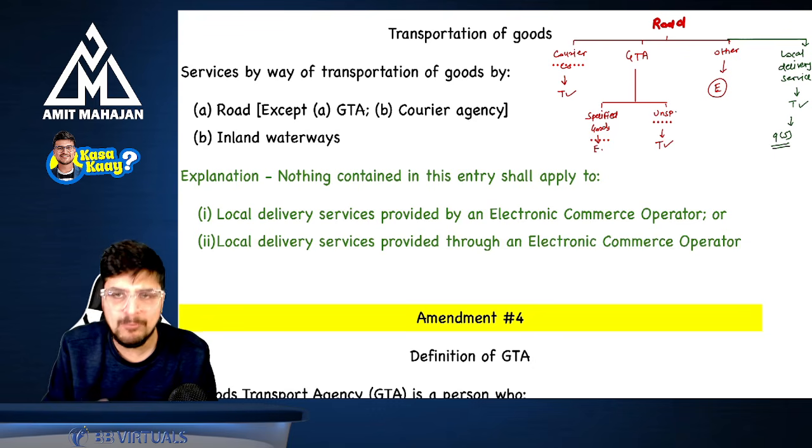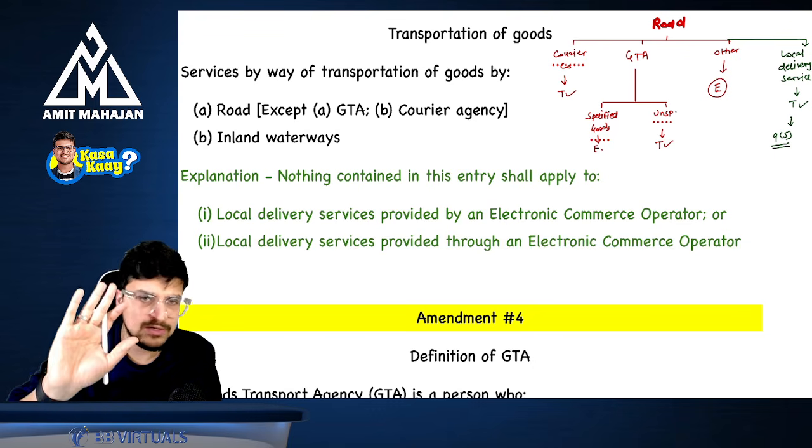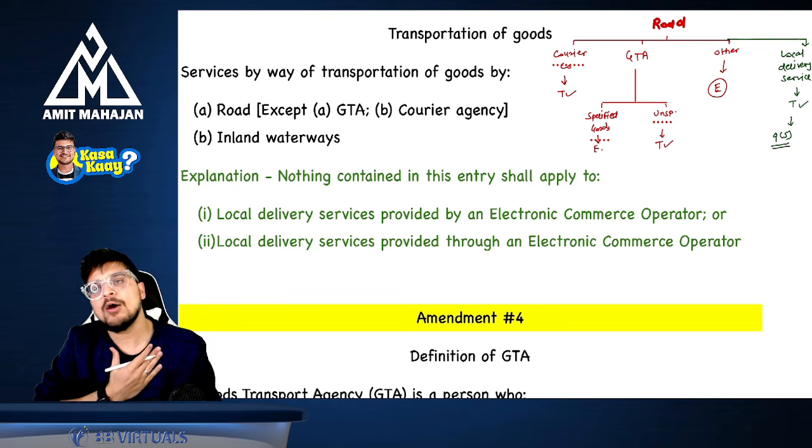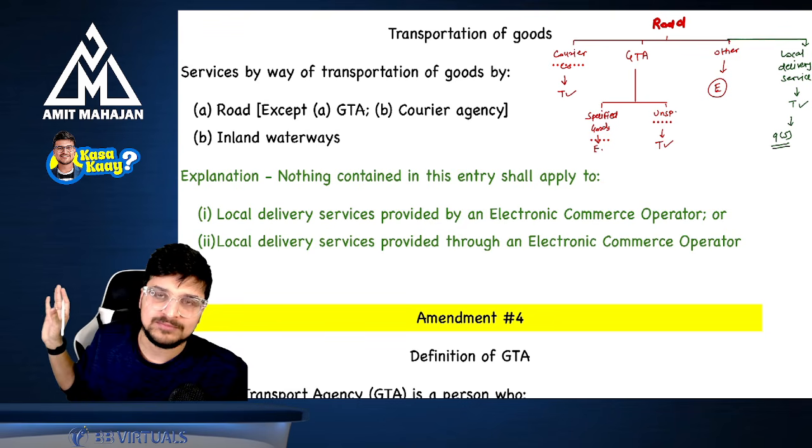Which means, for example, I am porter. Okay, you want to deliver certain goods. You want the service basically. You are the recipient. I am porter. Now I am asking some third party. So I am porter.